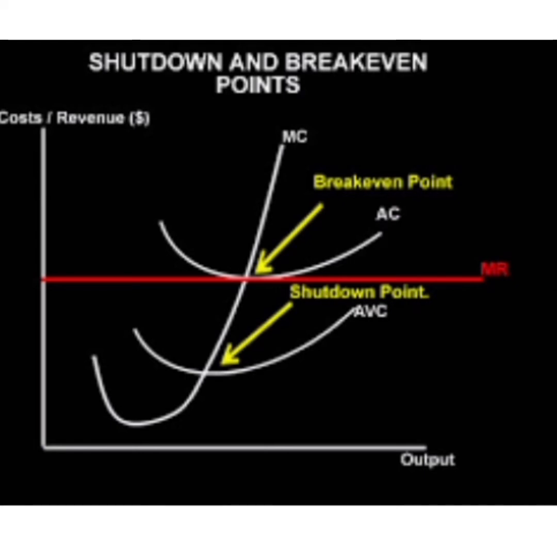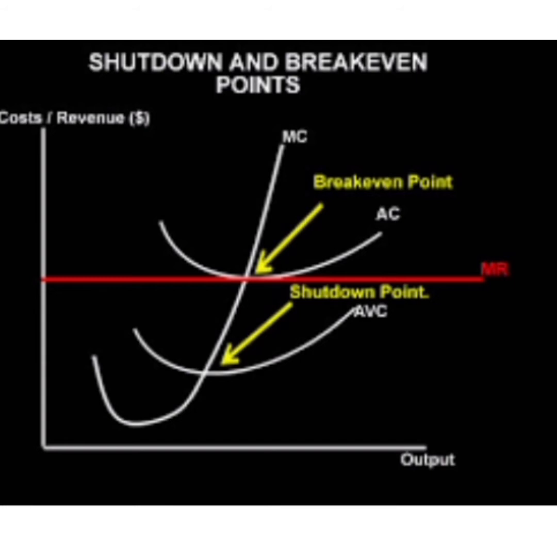So the next concept to be learned is the shutdown point. The shutdown point gives us the answer to up to what level of output a competitive firm continues to incur losses in the short run, from where it stops its process of production. So the firm will not indefinitely continue its losses.